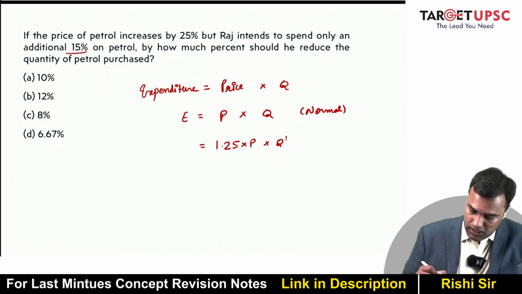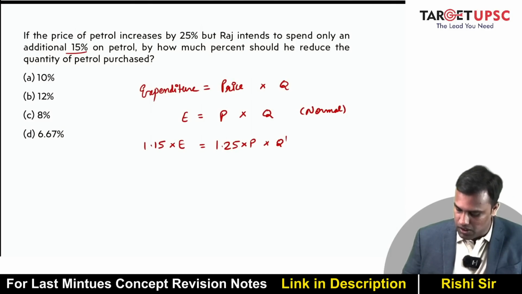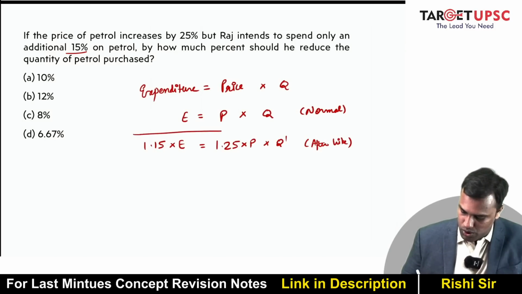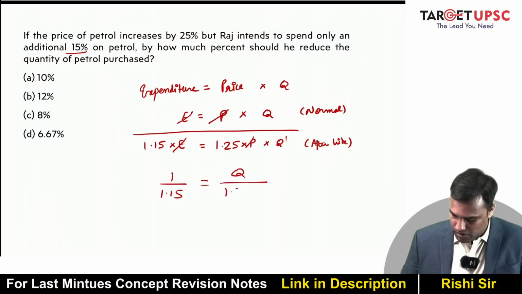But expenditure increases by 15% only. So expenditure becomes 1 into 1.5 E. Now this is after the hike, right? So now what you do is you divide the two. This E will get cancelled, P will get cancelled, you will get Q and Q dash. So 1 upon 1.15 is equal to Q upon 1.25 into Q dash.